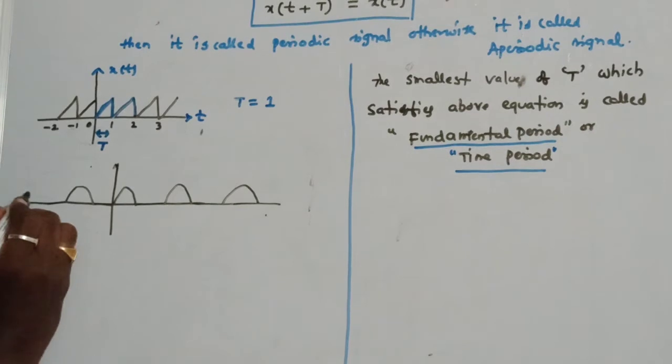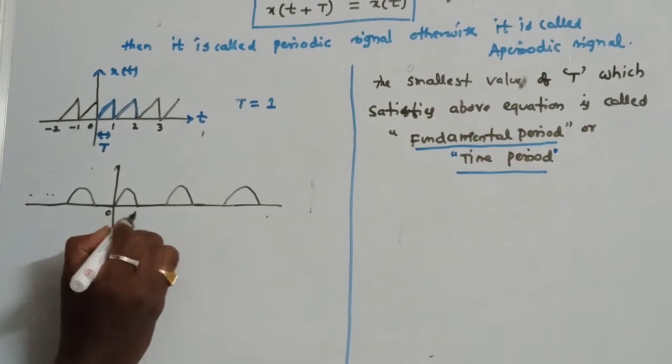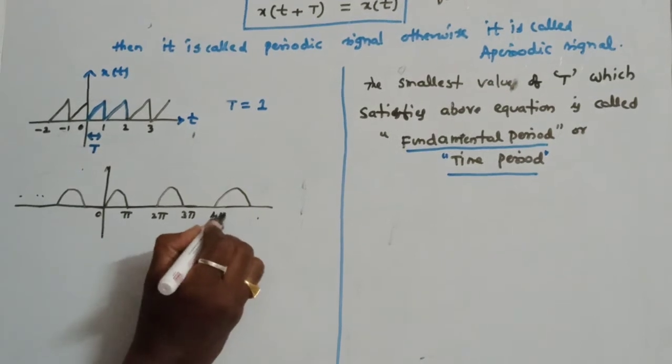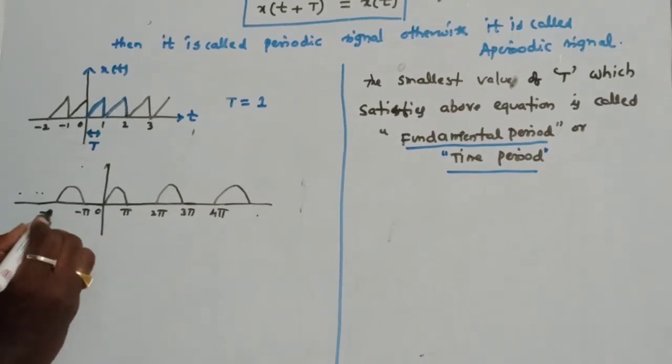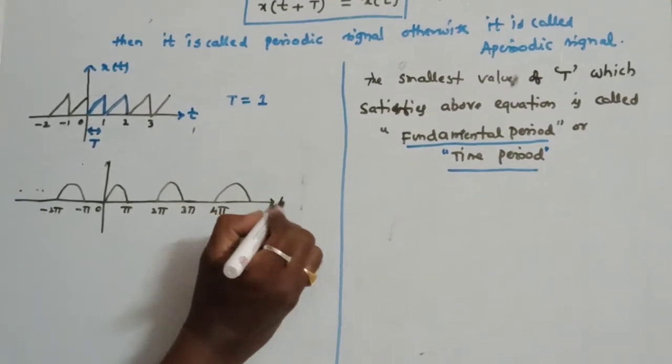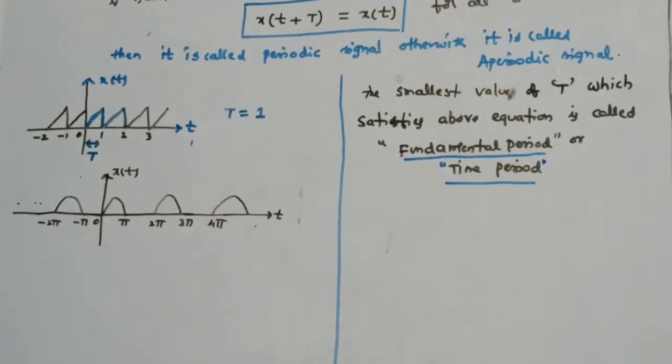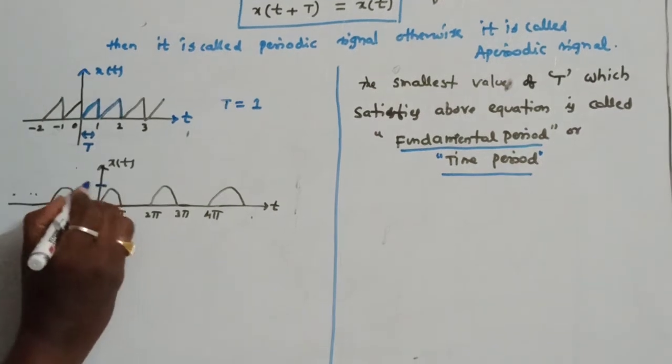So on. For example, 0, pi, 2 pi, 3 pi, 4 pi, minus 2 pi. The given waveform is like this. So identifying the fundamental period is very, very important while solving the problems. Let us say its amplitude is A.